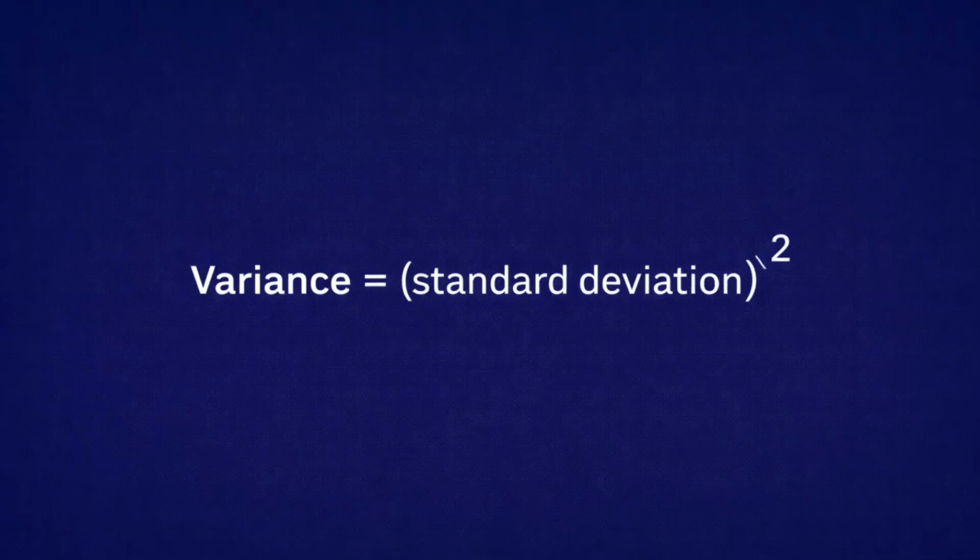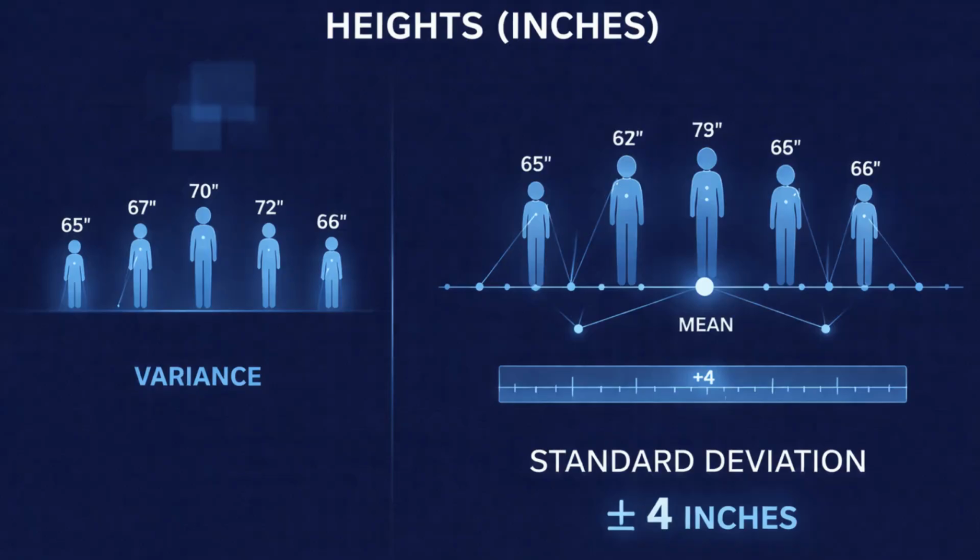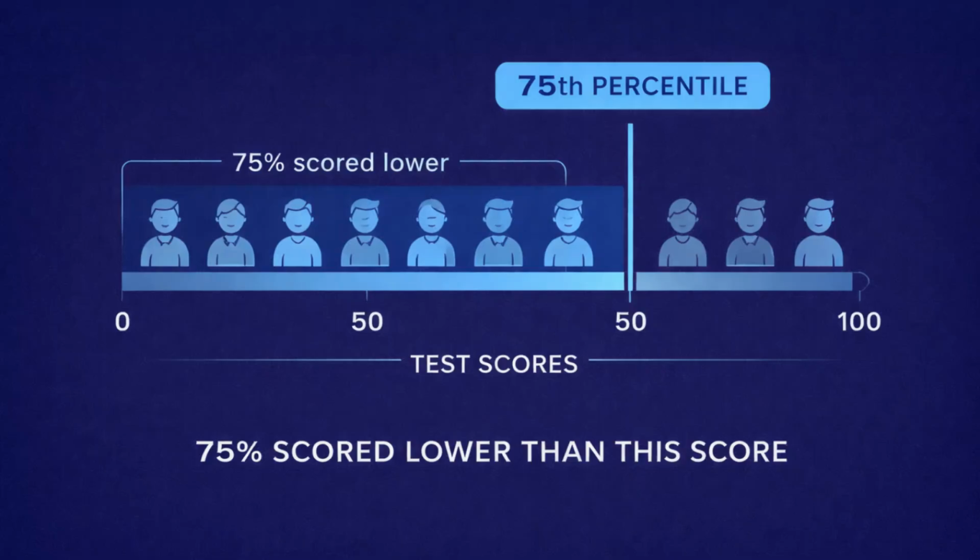When using statistical software, you will also see variance. Variance is directly related to standard deviation. It is the standard deviation squared. While variance appears in output, standard deviation is usually easier to interpret because it stays in the same units as the original data. Another way data can be described is through relative standing.